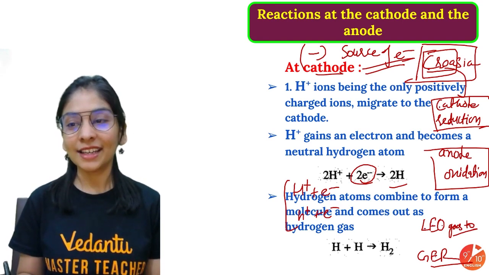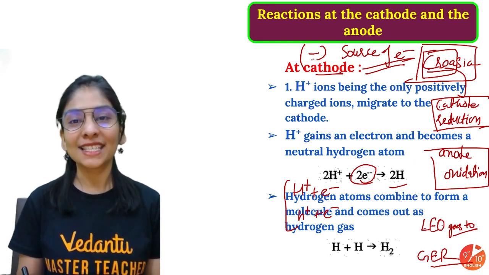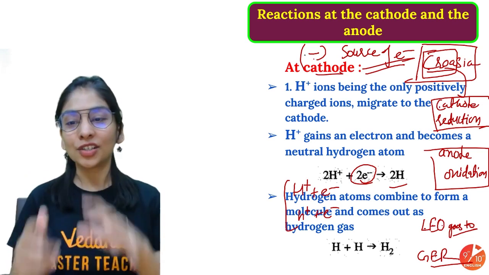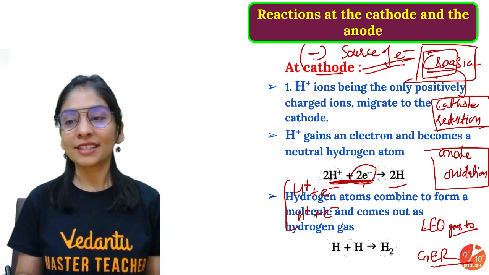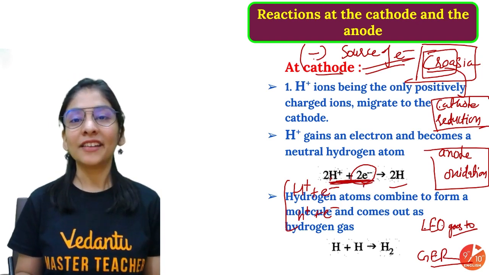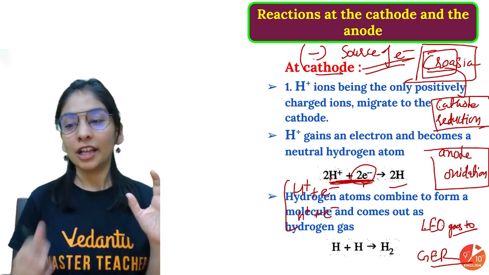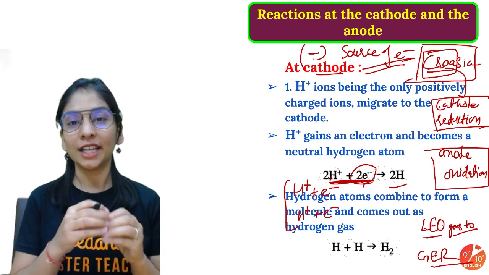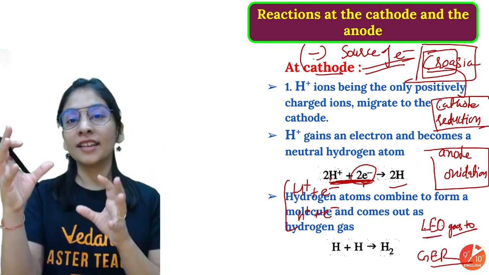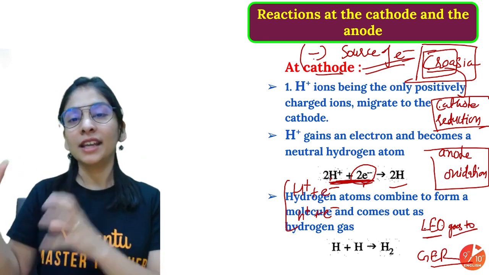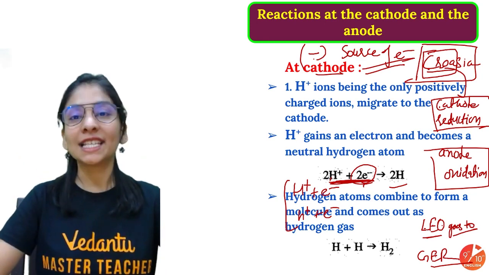So what is reduction? Gain of electron. So the cathode is negative because it's carrying electrons, and your substance will come and gain electrons here. At the anode, oxidation means loss of electron. Whatever comes over there will lose its electron, that will be sent to the battery, and those will then be sent to the cathode.